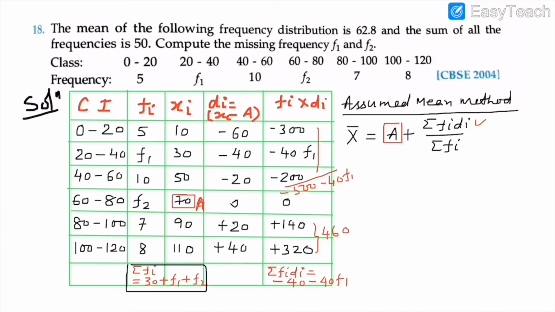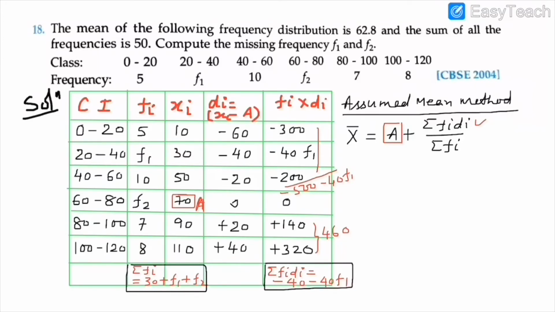They write 5 plus F1 as 5 F1. There is a confusion among the students. 5 plus F1 and 5 into F1 are not the same, it is wrong. So that's why we get sigma fi equals 30 plus F1 plus F2.